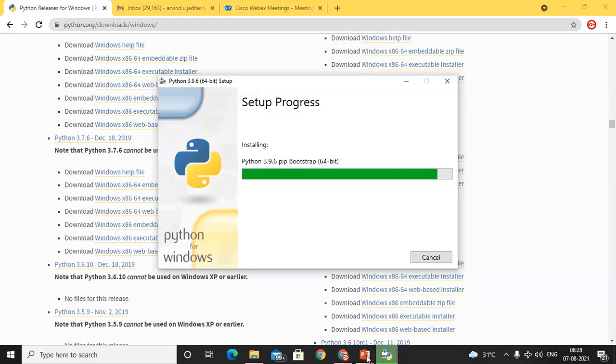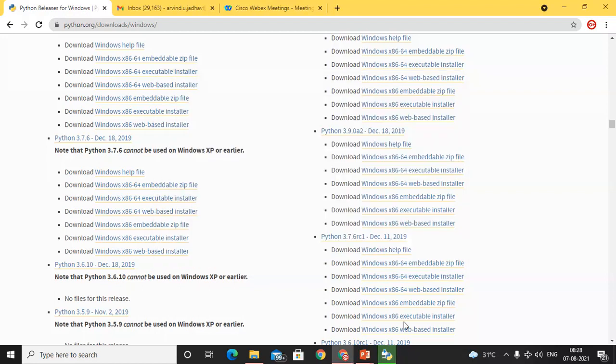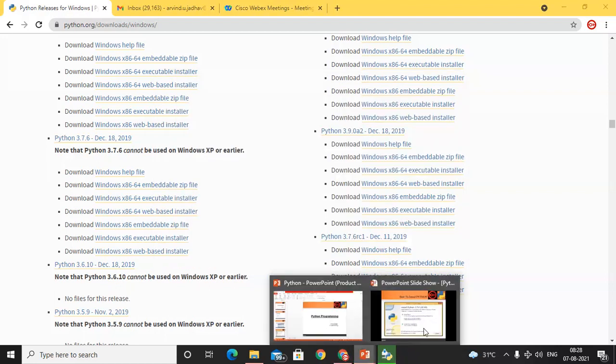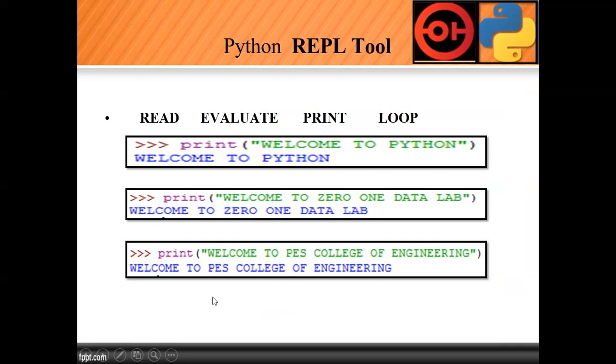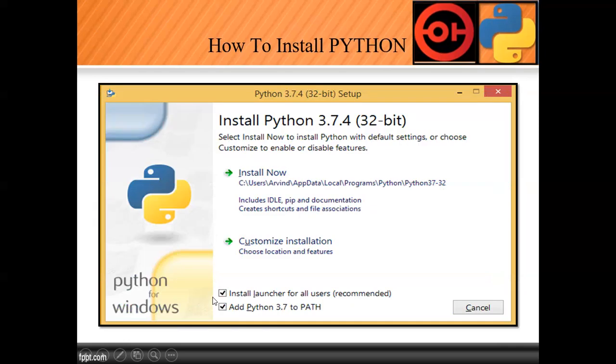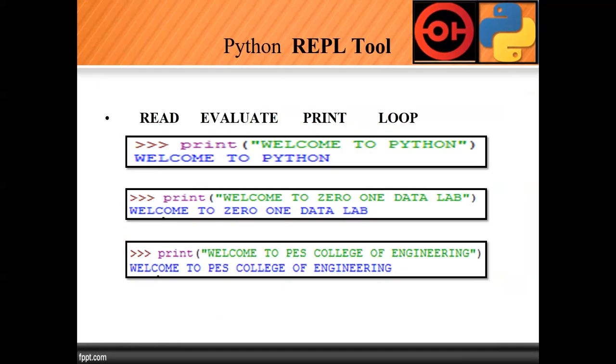See, I have given all the steps, so don't worry about that. Here I have given the window how to install Python. In that section I will mention to click on this checkbox. Once we click, we will install it. Afterwards we'll discuss the REPL tool.